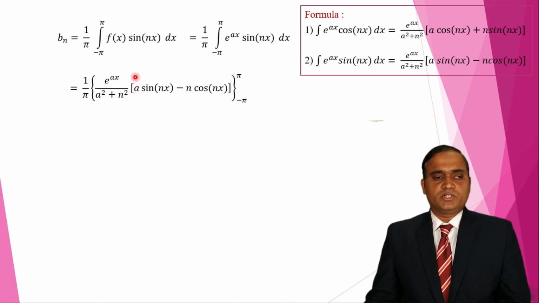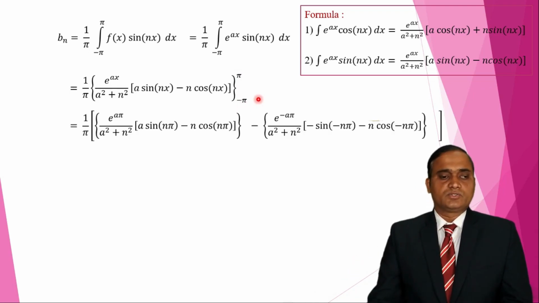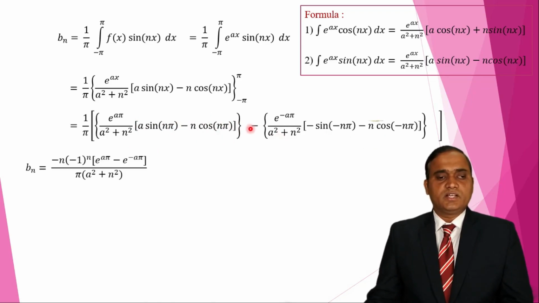Now we have to substitute here upper limit minus lower limit. Upper limit is pi, lower limit is minus pi. So first substitute upper limit minus lower limit. So we get these two terms. Again we have to substitute here sin n pi value is 0 and cos n pi value is minus 1 raised to n. Then after simplification we get this e raised to a pi minus e raised to minus a pi.